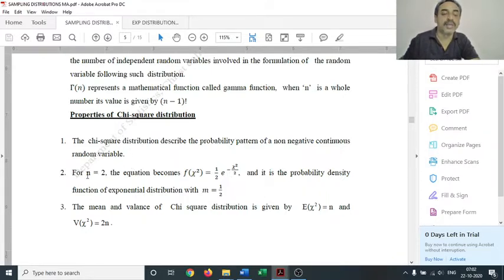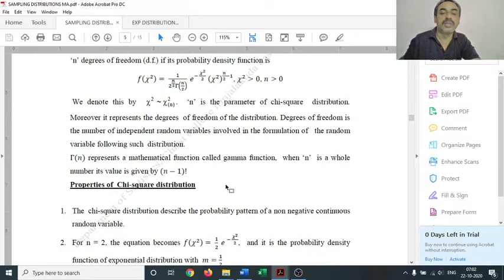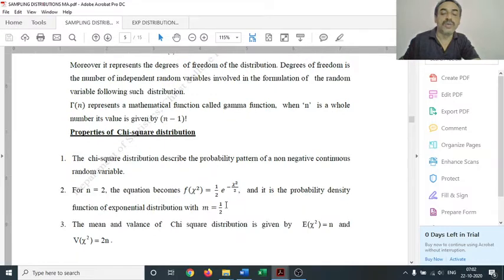So this shows a relation between the chi-square distribution and the exponential distribution. That is, if n is equal to 2, the probability density function of chi-square distribution will be reduced to the equation of exponential distribution with m equals 1 by 2.